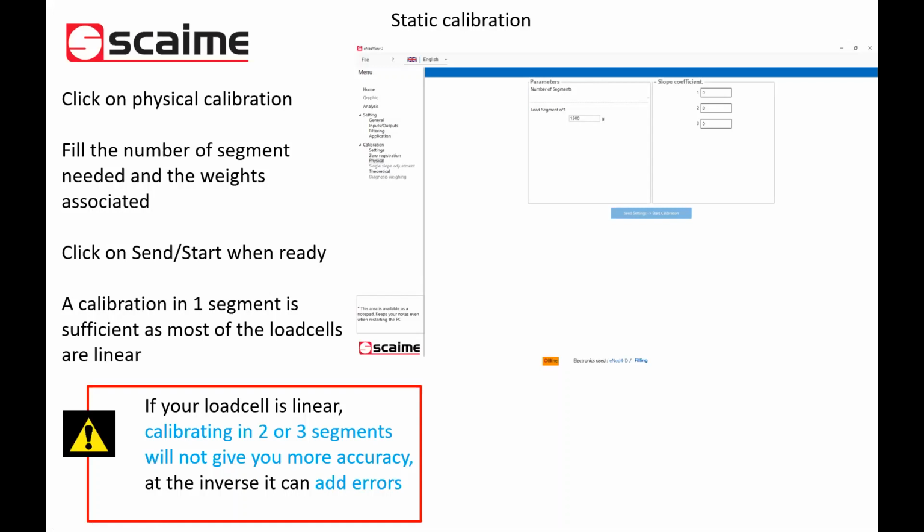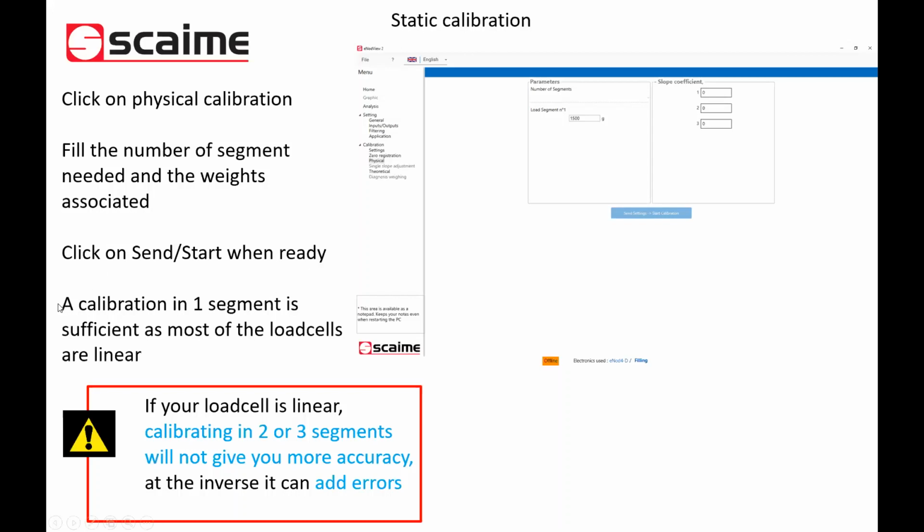We speak of segments because we always start by a zero acquisition. So in Inview, if you make a physical calibration, the first step will be your zero. So we speak of a segment because we always have 2 points when we calibrate, at least.